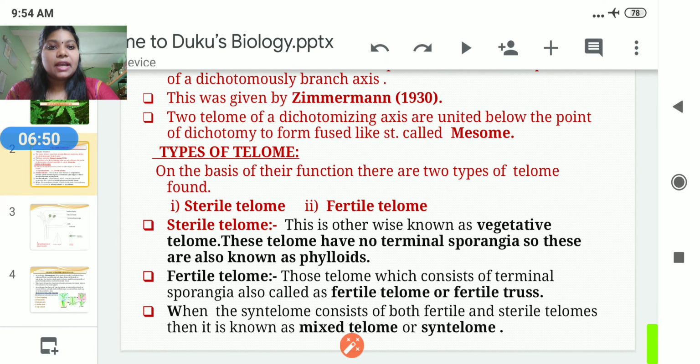In case of the fertile telom, we have already seen that the fertile telom carries the terminal sporangia, so we call that fertile telom or the fertile truss. And the mixed telom means both the fertile telom and sterile telom are present in the dichotomously branched axis, then it is known as the mixed telom.